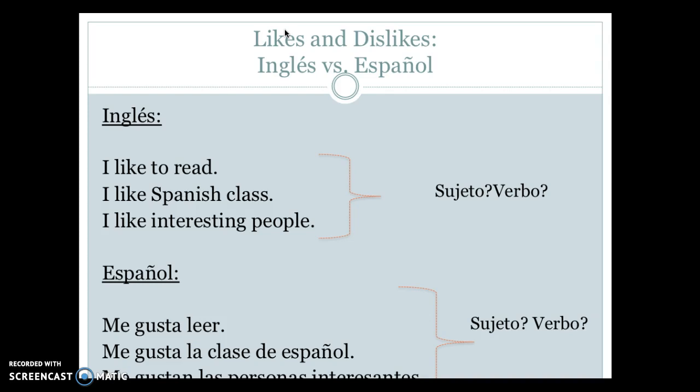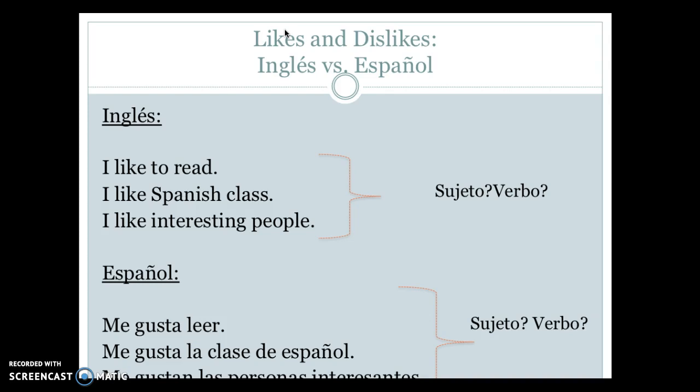In English, when we want to express what we like or what we dislike, we would say something like, I like to read. I like Spanish class. I like interesting people. The subject of the sentence, of course, is I, and the verb is like. And then what we like comes after. It's a direct object. In Spanish, the sentence is structured completely differently.